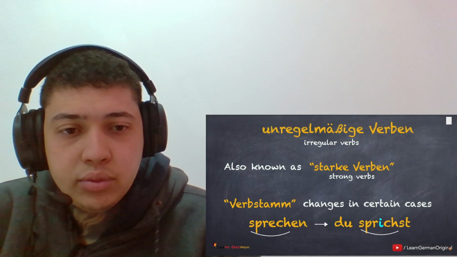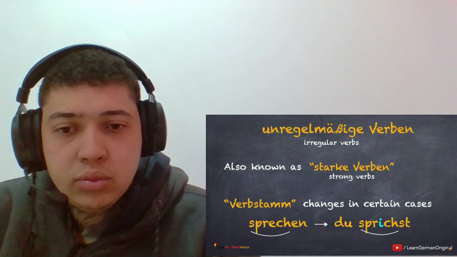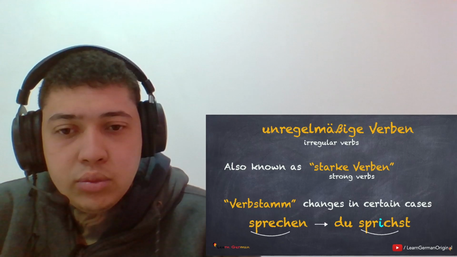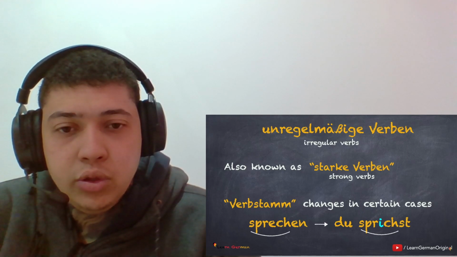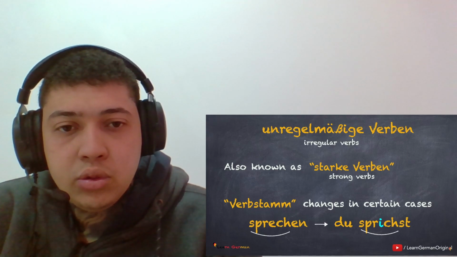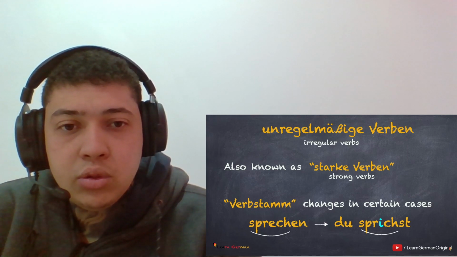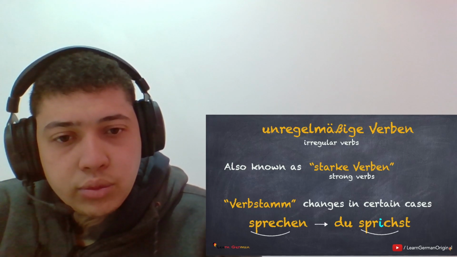In place of the e in sprechen, we have an i. The ending remains the same as other verbs. As discussed before, the change in the Verbstamm will take place, but the ending remains. There are some irregular verbs where the verb stem doesn't change, but they are still irregular. With the pronoun du, the verb ending should always be st. Hence, sprichst has the Verbstamm sprich plus the ending st. Du sprichst.